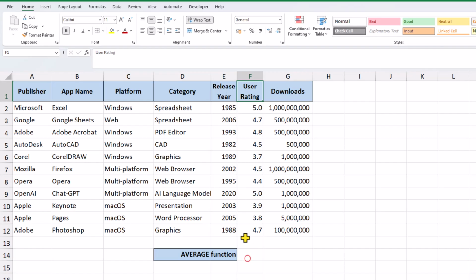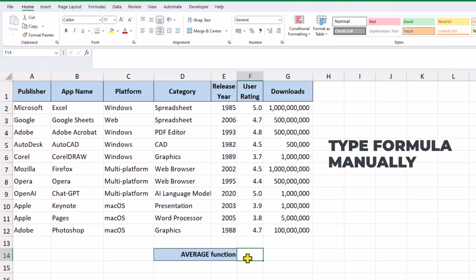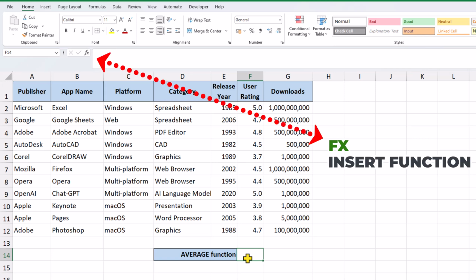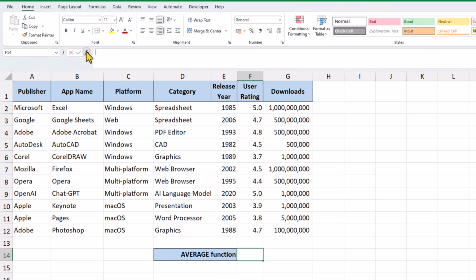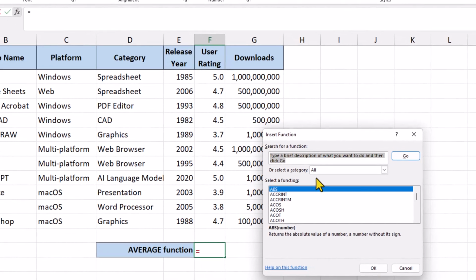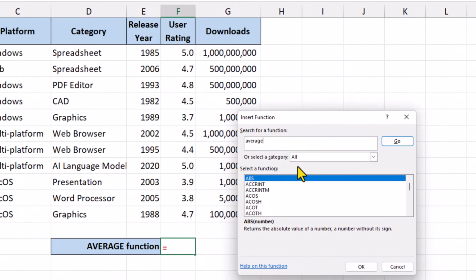First, we need to click in the cell where we'd like to build the formula. Then we can either type out the formula manually or build the formula using the FX insert function wizard. Do a search for average. Have a little read of the description.